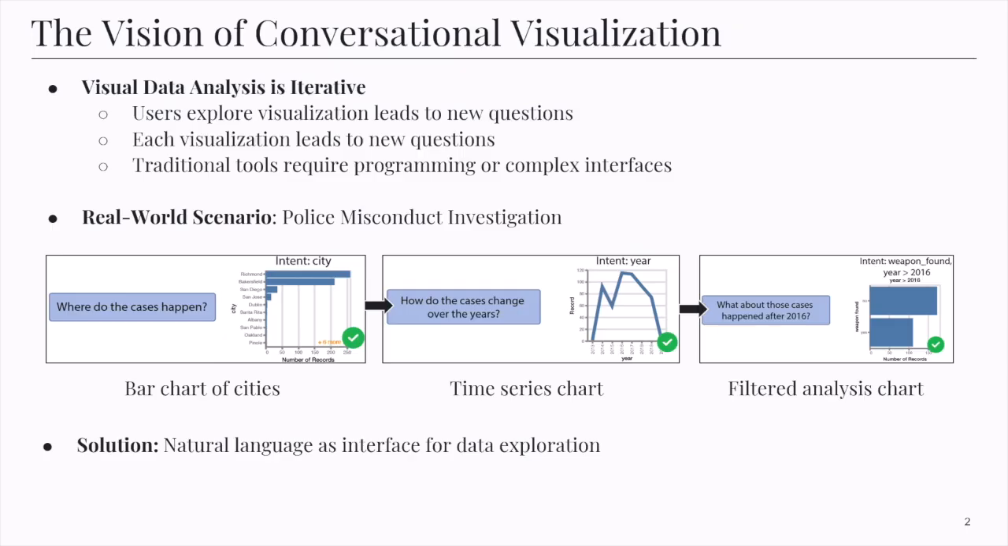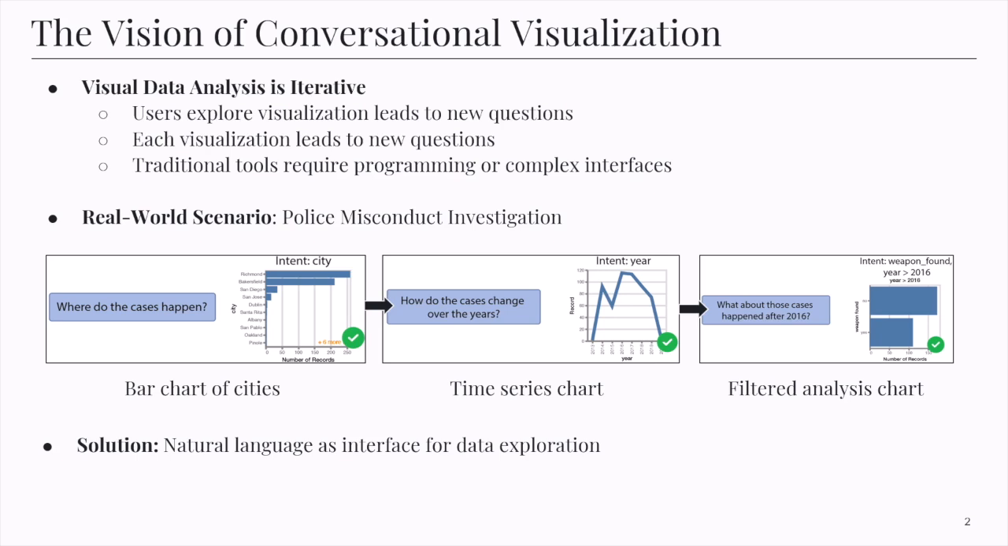The key insight driving this work is that visual data analysis is inherently iterative. Think about how a data journalist actually works. They do not know all their questions in advance. Instead, each visualization they create leads to new questions and deeper exploration. The authors illustrate this with a real scenario of investigating police misconduct data. A journalist might start by asking, where do the cases happen?